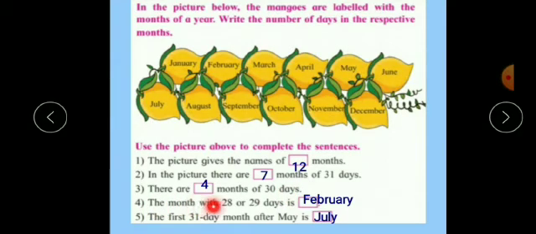The month with 28 or 29 days is February. And the first 31 day month after May is. So May is having 31 days. After May the month is June, but June has 30 days. And after June the month is July. July has 31 days. So the first 31 day month after May is July.